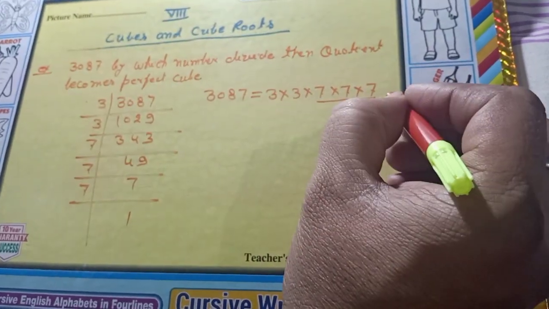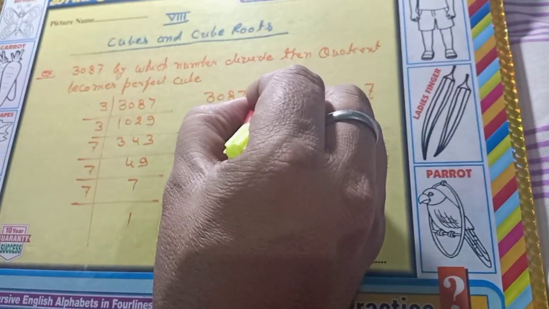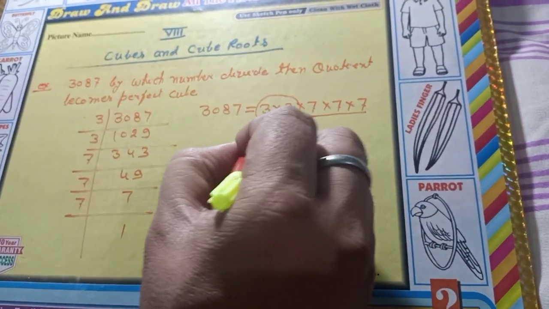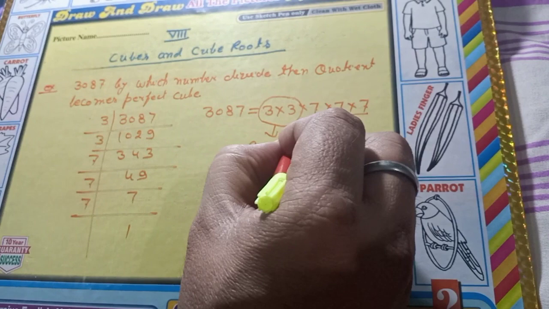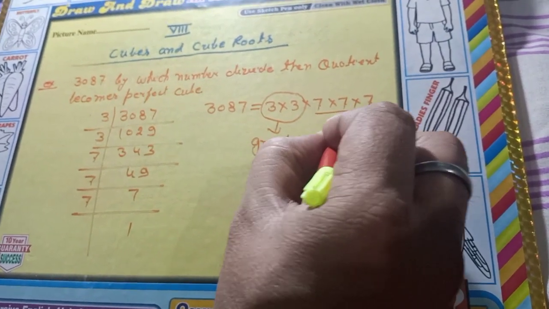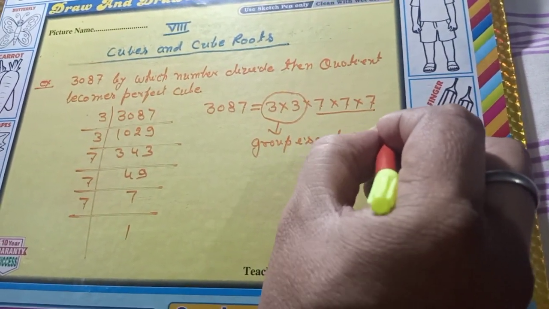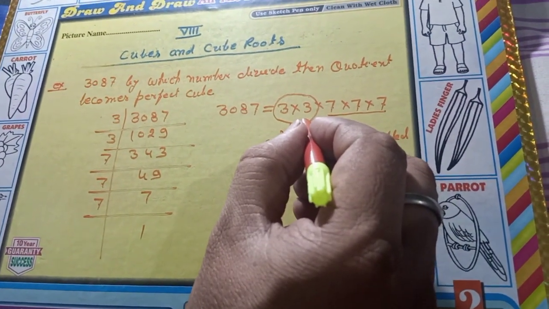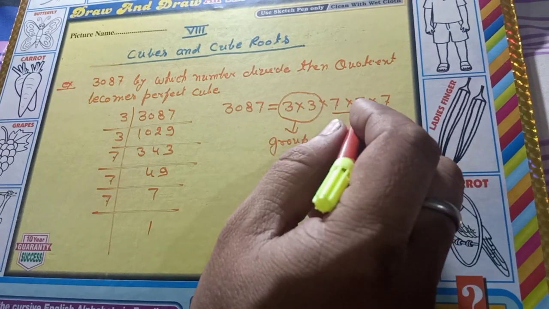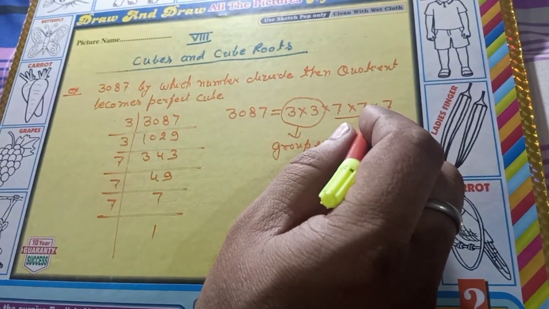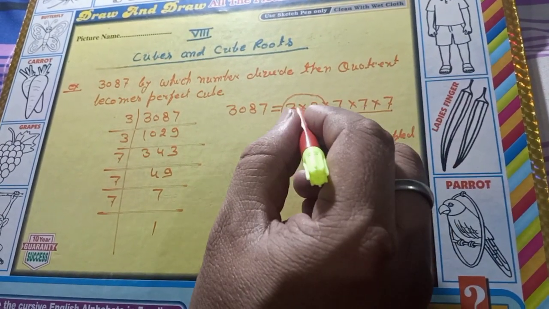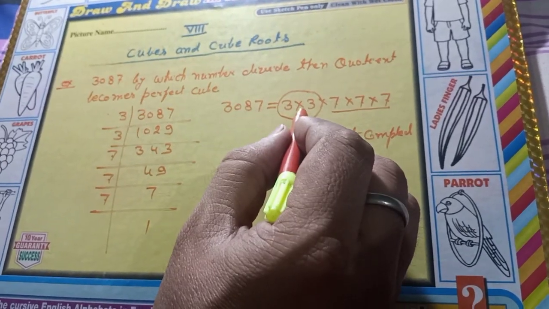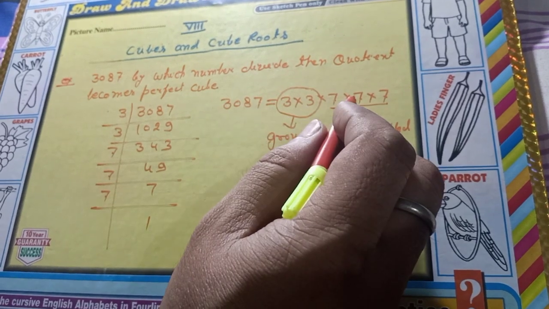This group is completed, but this group is not completed. So if we remove this group, then this number becomes a perfect cube. So for removing, we divide 3087 by 9. Then this becomes a perfect cube.